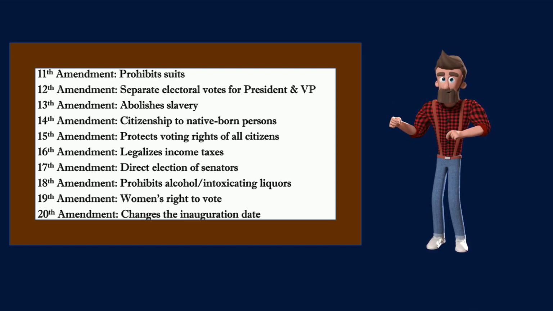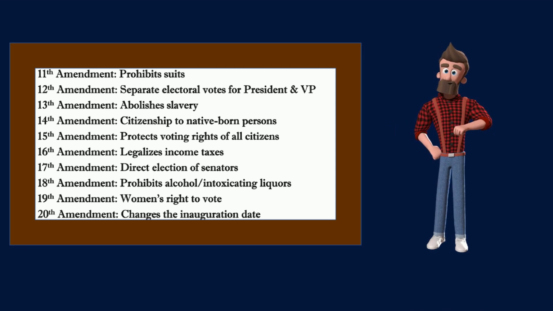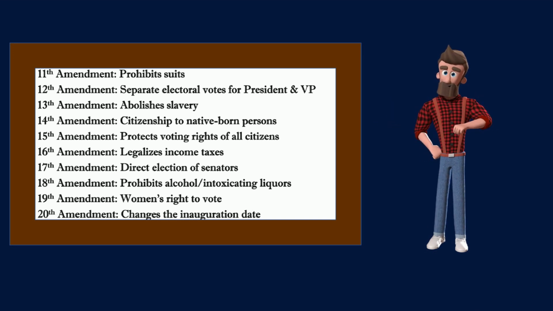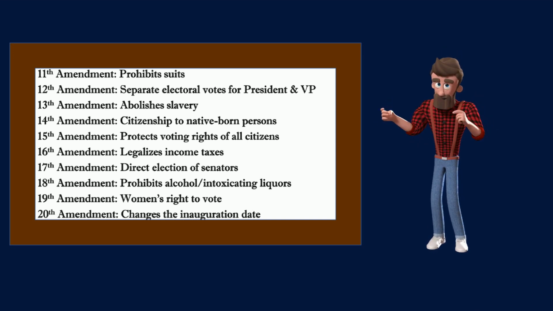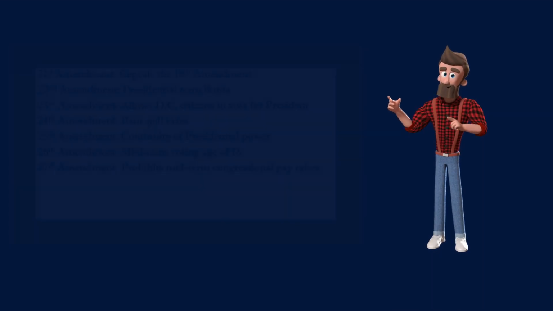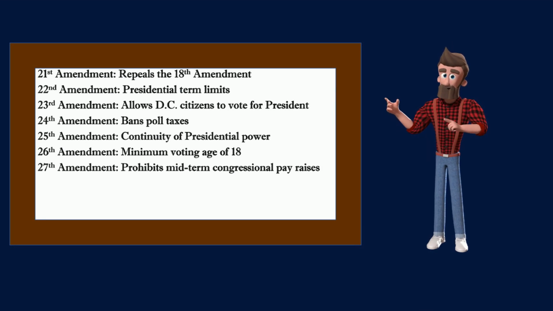The 18th Amendment prohibits the sale or manufacturing of alcohol. The 19th Amendment guarantees voting rights to women. The 20th Amendment changes the date of the inauguration of the President and the date of meeting of Congress. The 21st Amendment repeals the 18th Amendment.